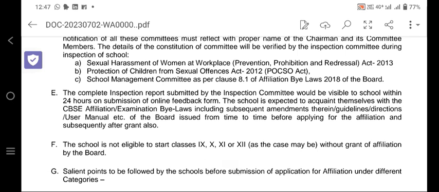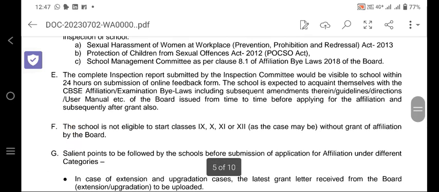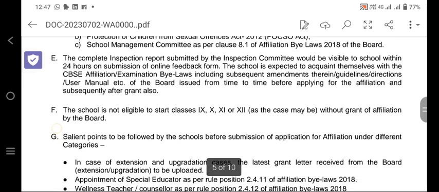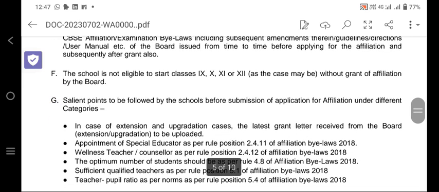E, the complete inspection report by the inspection committee would be visible to the school within 24 hours of submission of online feedback. The school is expected to acquaint themselves with the CBSE affiliation and examination bylaws. F, the school is not eligible to start class 9. We know for classes 9, 10, 11, 12, till the school gets the affiliation, the school will not start class 9 or 11.